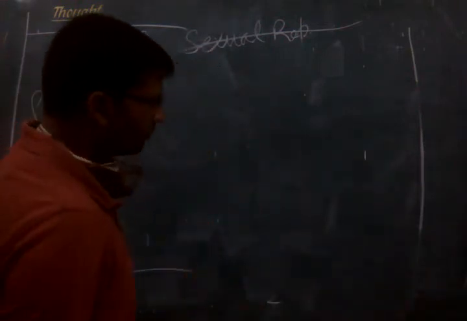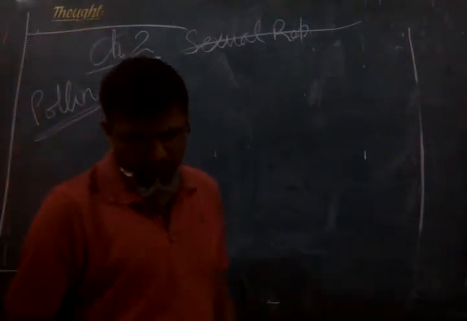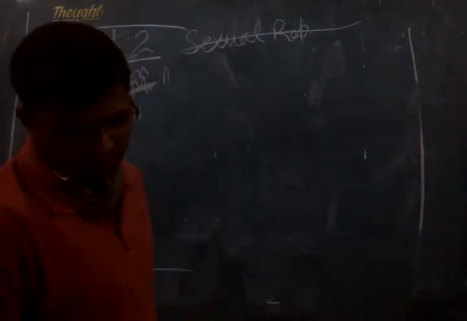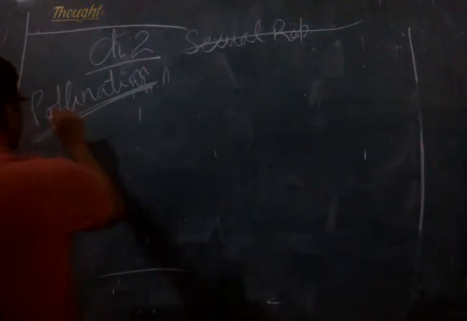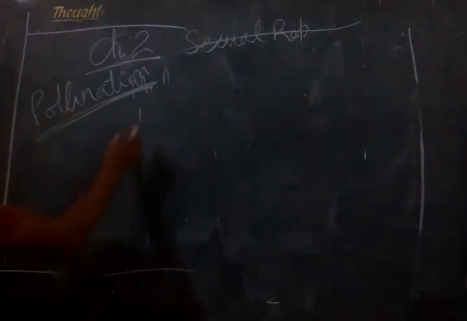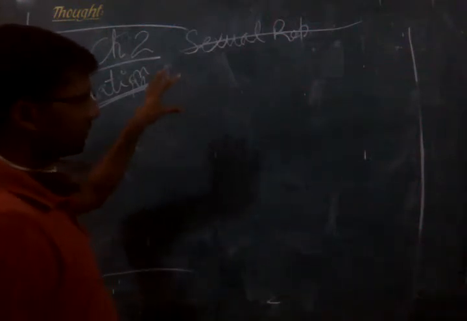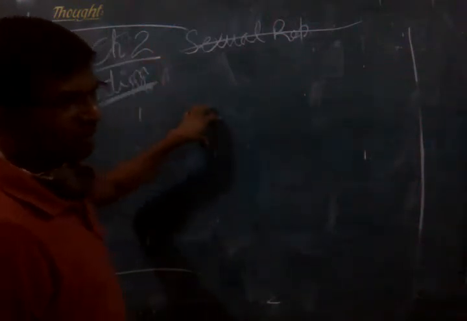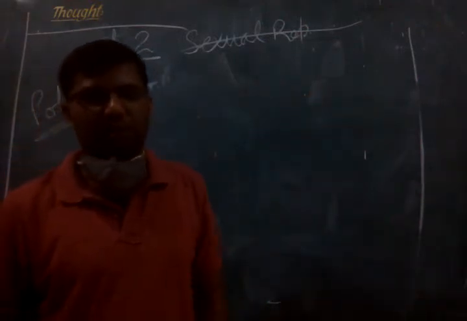It may be brought about by various agents, and those are called agents of pollination. So after we study pollination, we will study agents of pollination, that is, who helps to bring the pollen grain from the anther to the stigma of the carpel, right?